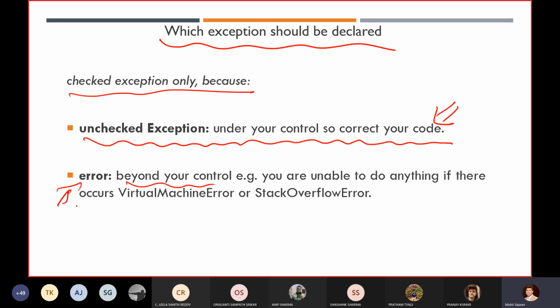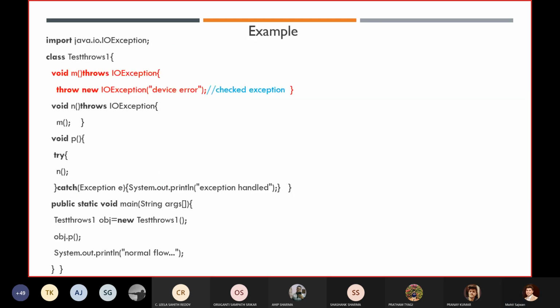So you already know that errors are beyond our control. From a programmer's point of view, we generally say that we never deal with such things. Even if you have an idea about hardware, you can also sort out such issues, but we are not handling those. We are just handling the logic-related things. Right. So let's take one example, and using this example, we will try to understand.